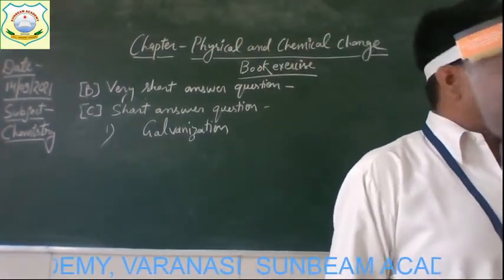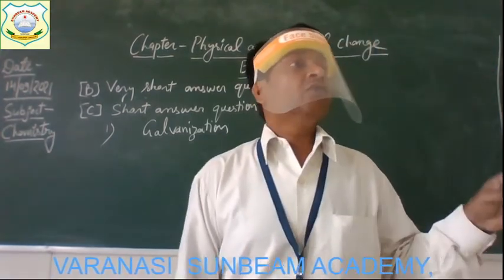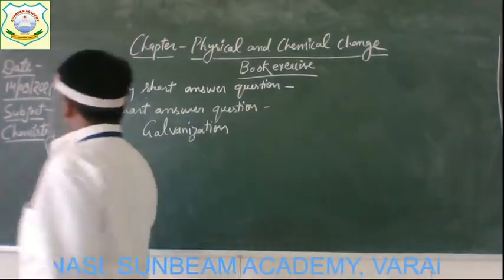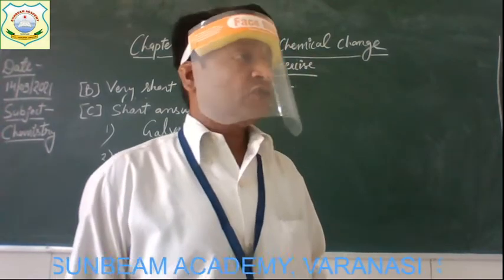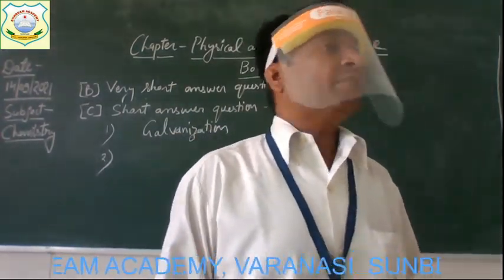So to protect it from rusting, water pipes are galvanized. Now question number 2: when water is frozen, it forms ice that has different properties.